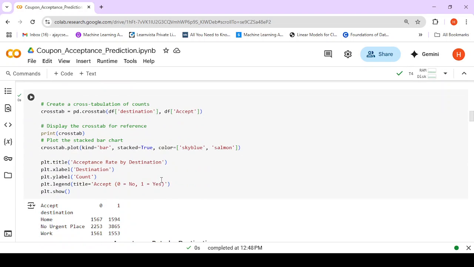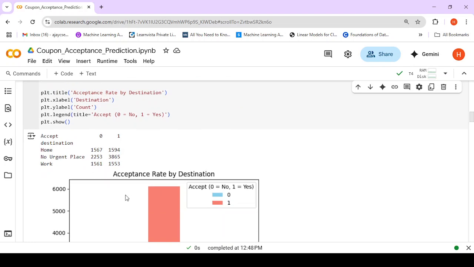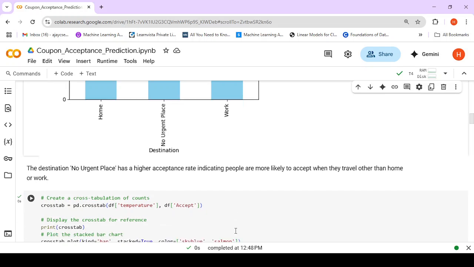In EDA, the strategy used here is that we perform a cross tab on a particular column, let's say destination, and we check how likely the user is to accept the coupon. We see that coupon acceptance is higher in the case of no urgent place. Here this is almost an equal distribution, and here again it is almost an equal distribution, but the person is likely to accept the coupon when they are traveling to no urgent place.